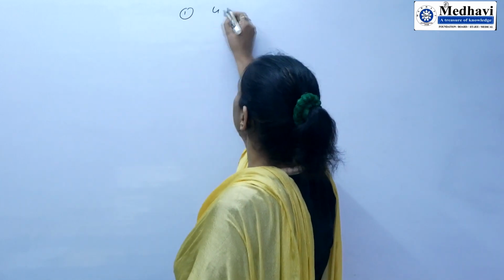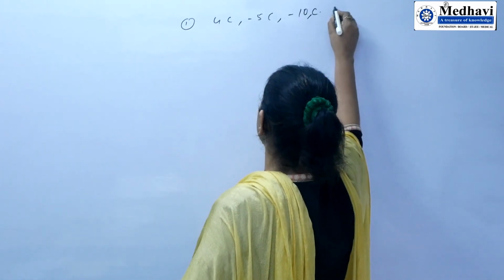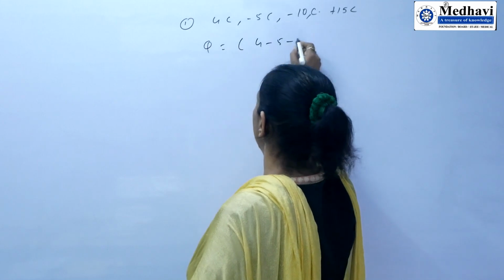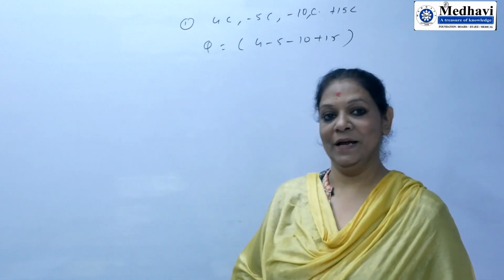The first property of charge is that it is additive in nature. It means charge is a scalar quantity, and the way we add scalar quantities, similarly we will add all the charges. And just like algebra, suppose a body has plus 4 coulomb, minus 5 coulomb, minus 10 coulomb, plus 15 coulomb. So we can say that the total charge present on the body is plus 4 minus 5 minus 10 plus 15. We simply add it using the concept of algebra.